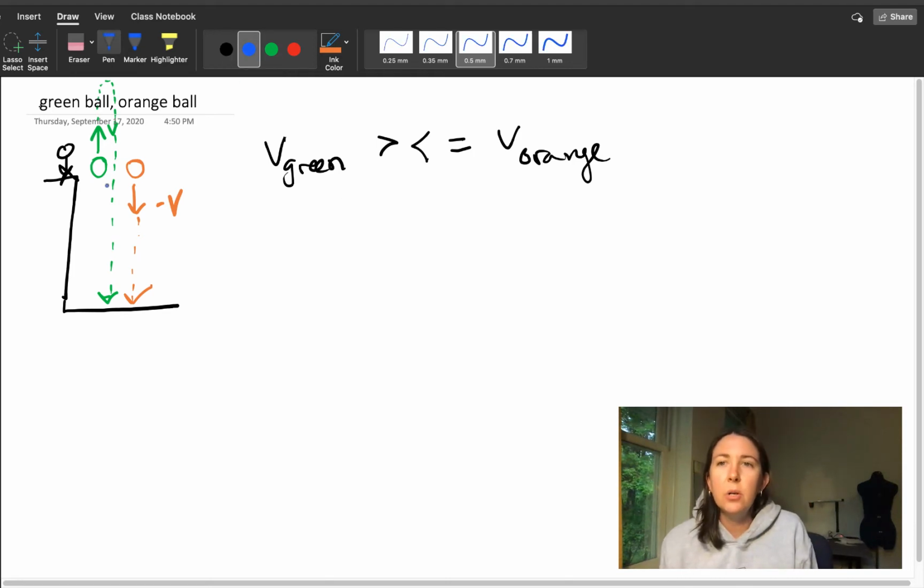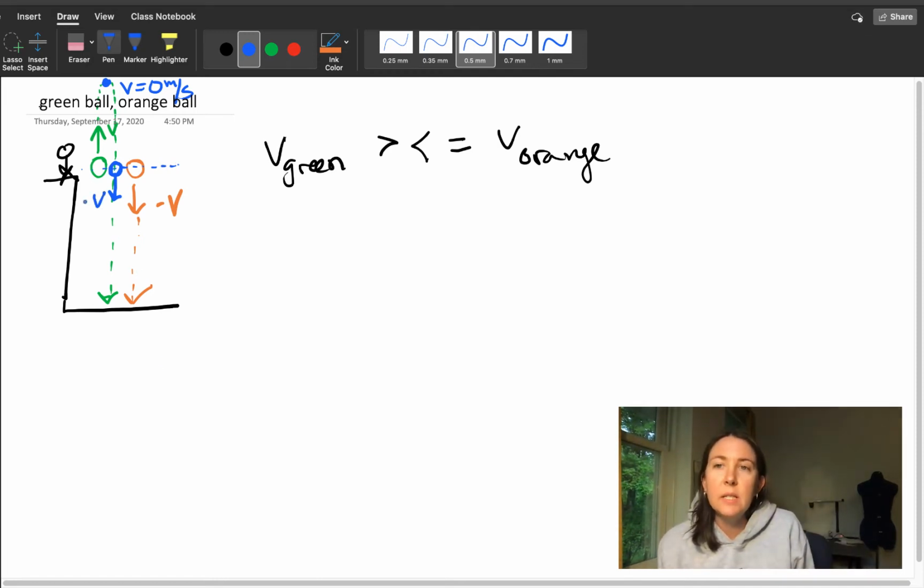If the green ball goes up, obviously at the top of its motion, the velocity of the green ball is going to equal 0 meters per second. And then as it's traveling back downwards, the velocity will begin to increase in the negative direction. It's going to get bigger, negative. And once it reaches the height at which it was thrown, it comes back down, it reaches this height at which it's thrown.